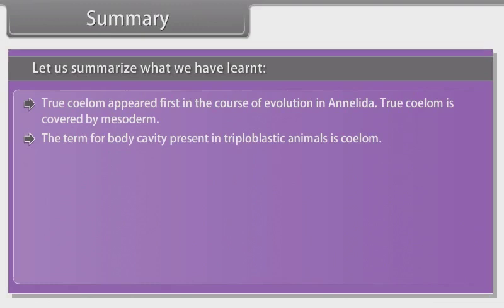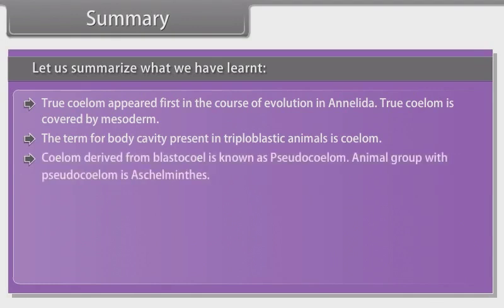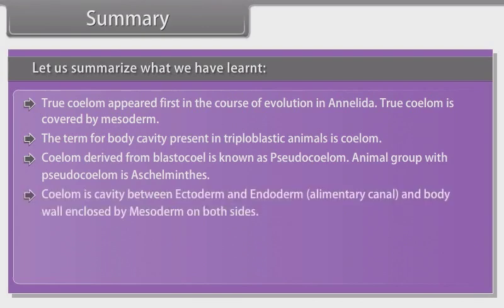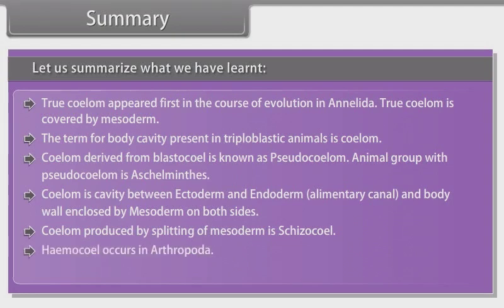The term for body cavity present in triploblastic animals is coelom. Coelom derived from blastocoel is known as pseudocoelom. Animal group with pseudocoelom is Aschelminthes. Coelom is cavity between ectoderm and endoderm, that is, alimentary canal, and body wall enclosed by mesoderm on both sides. Coelom produced by splitting of mesoderm is schizocoel. Hemocoel occurs in Arthropoda. An enterocoelomate invertebrate group is Echinodermata.